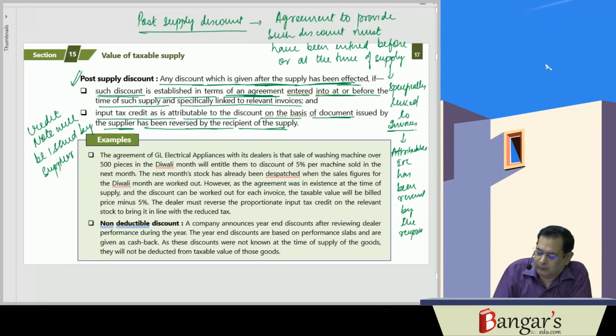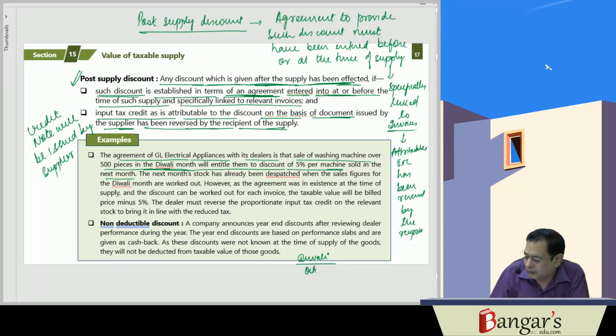So for example, the agreement of GL Electrical Appliances with its dealers is that if they sell 500 pieces of washing machines in Diwali month, it will entitle them to a discount of 5% per machine sold in the next month. So say if Diwali is in October, if they sell 500 pieces in this Diwali month, then whatever sales will take place in November, they will be offering a 5% discount.